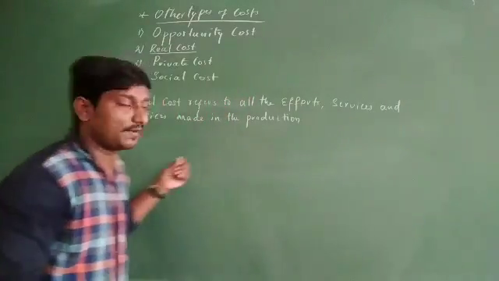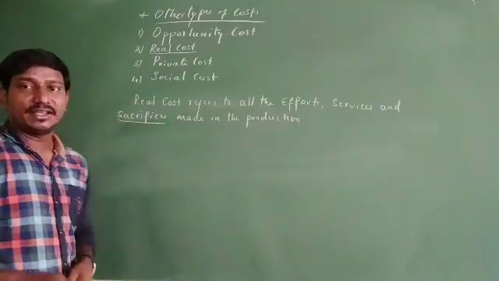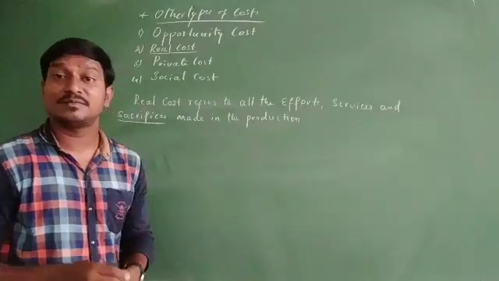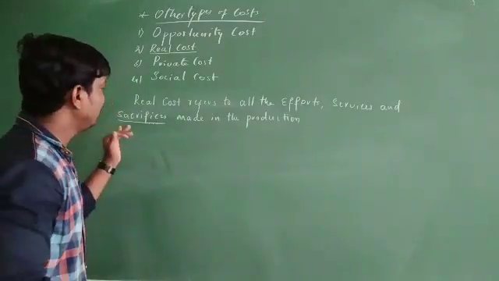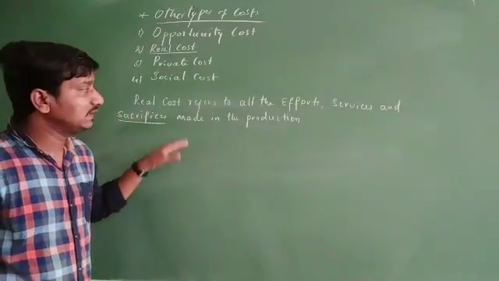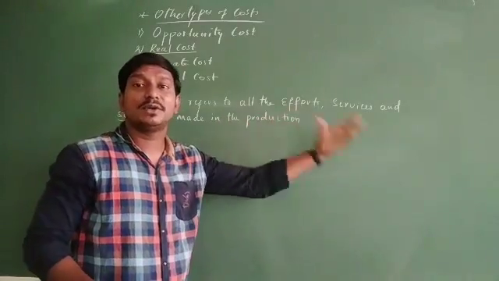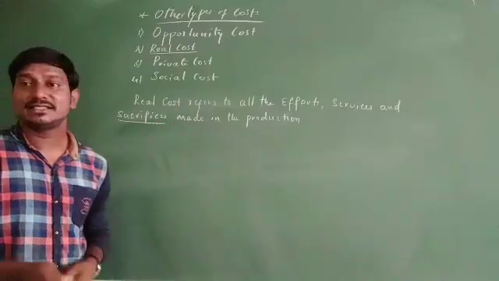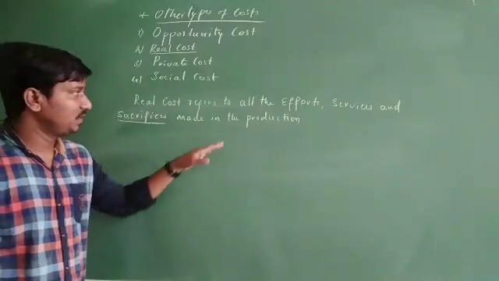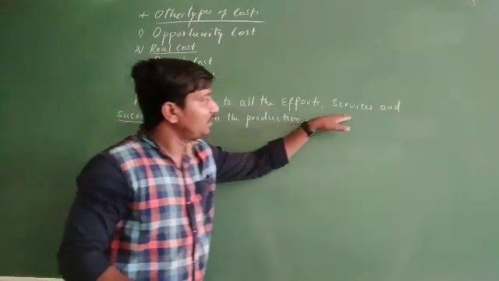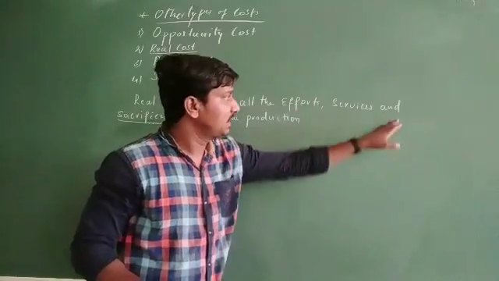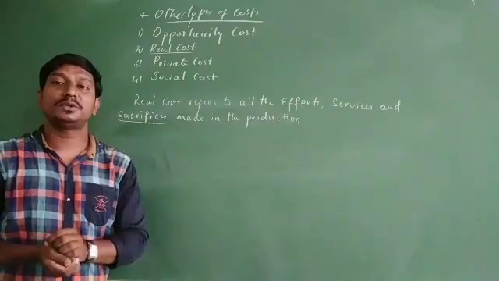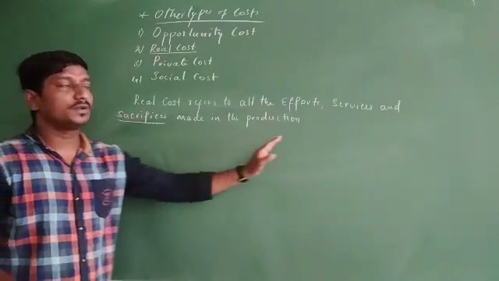And some sacrifices, he has to sacrifice sometimes his family, his happiness, sometimes his sleep. So all the real things that he is going to offer or sacrifice or provide in production are going to be called real cost, which means the efforts, the services and the sacrifices.